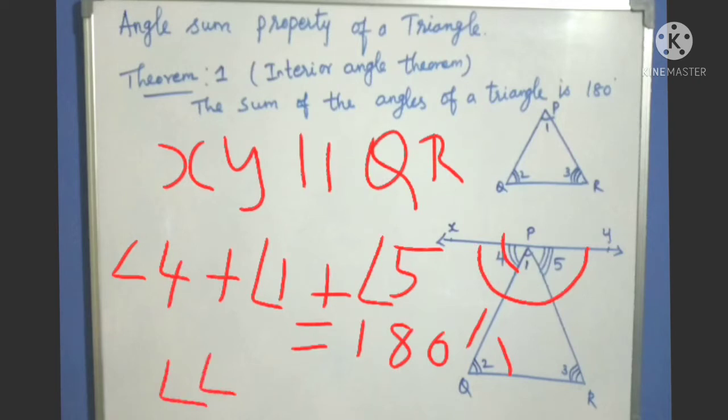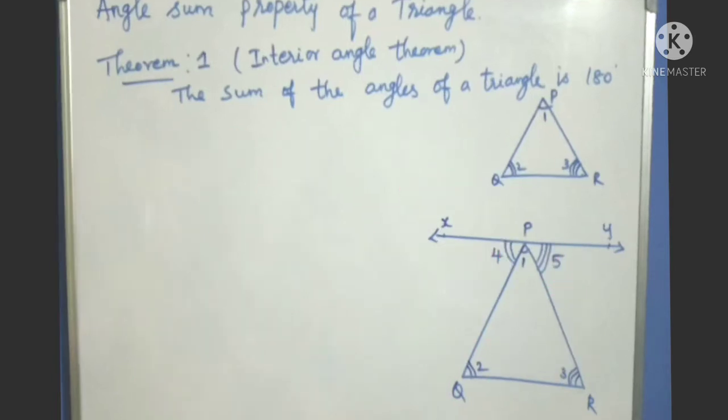So angle 4 equals angle 2. Similarly, XY is parallel to QR, PR is the transversal. So angle 5 and angle 3 are equal because they are alternate angles. So angle 5 equals angle 3.